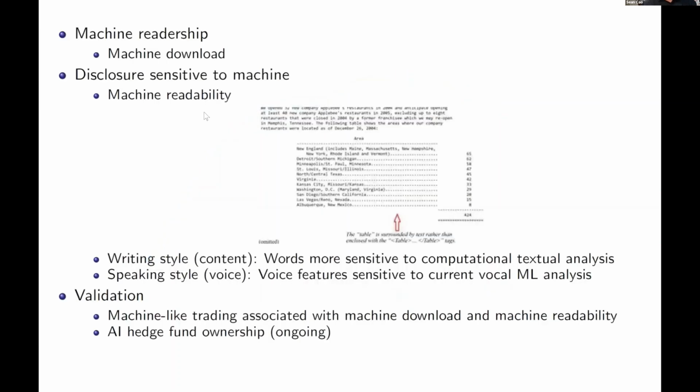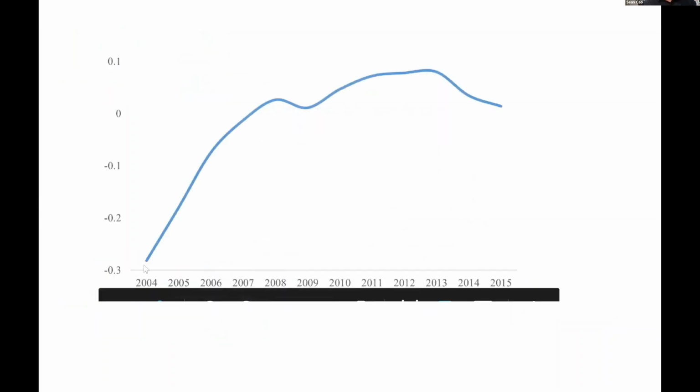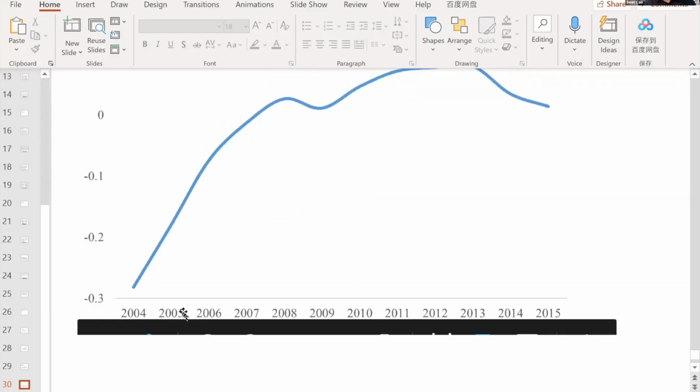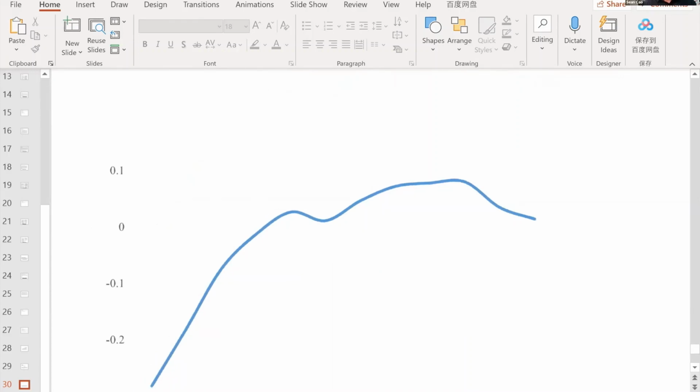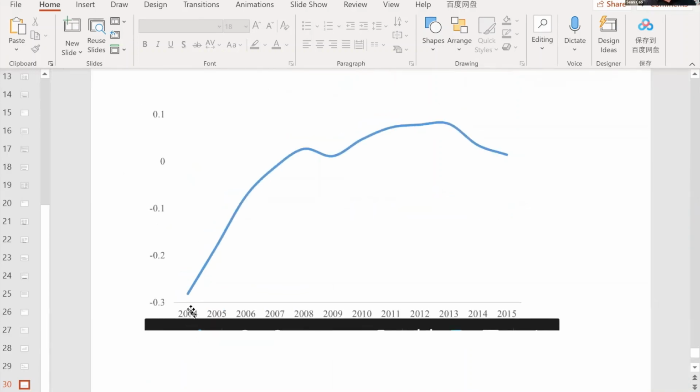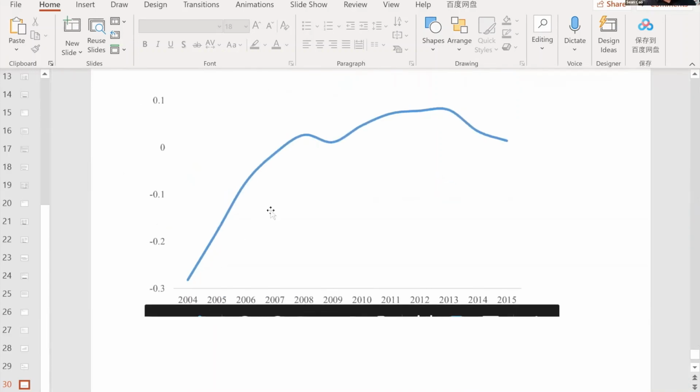From the trend, you can see this is related to the code. How do they make the coding more friendly? You can see they make the web script language more friendly to machines over time.